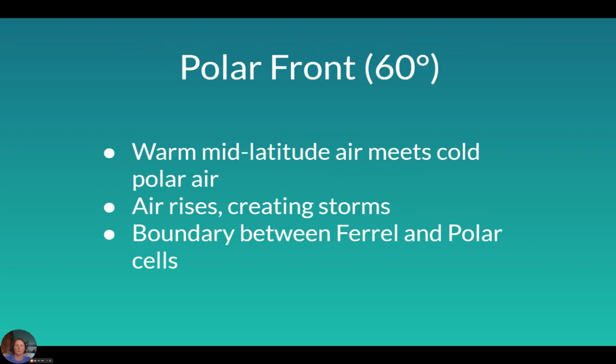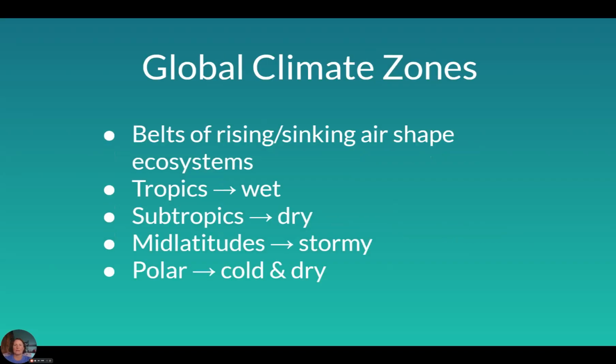Then we have our polar front, which starts at 60 degrees latitude. Warm mid-latitude air meets that cold polar air. That warm air rises and that creates storms. This is the boundary between the Ferrel and the polar cells, and it's an area where a lot of times there are more storms than other areas. People who live in this area will often get a lot of snow in the wintertime, thunderstorms, things like that.